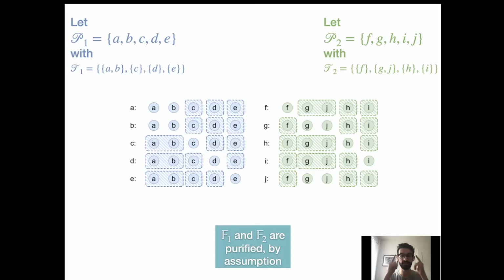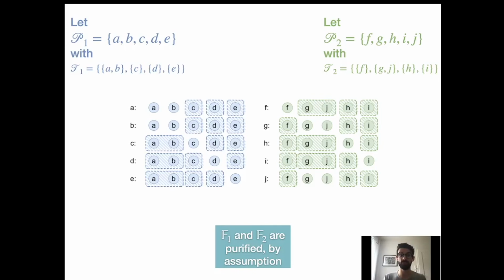The formula is given through this example. Let's consider again two asymmetric systems, the first one given by A, B, C, D, and E, and the other system P2 given by F, G, H, E, I, and J. Here they are disjoint, but we prove in our work that our formula works also in the case of systems with common processes. For example, the fail-prone system from process A is given by C or D or E, and so on and so on.